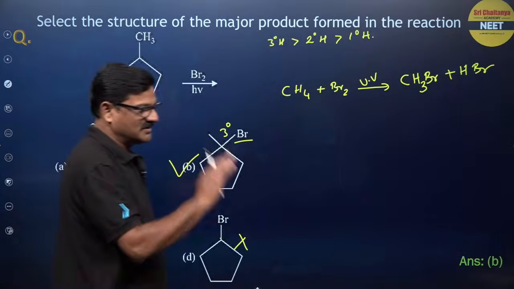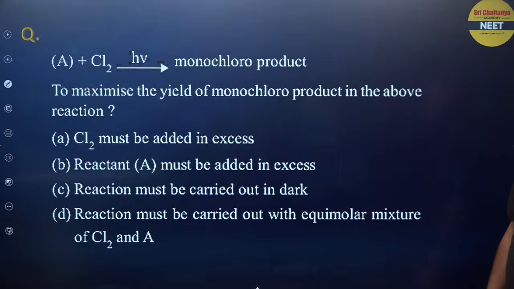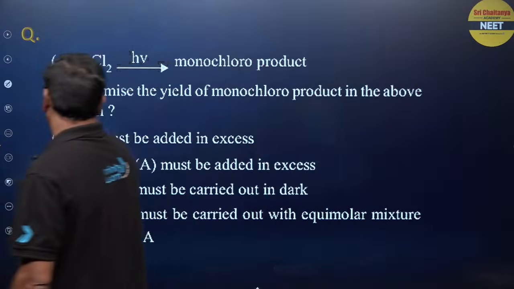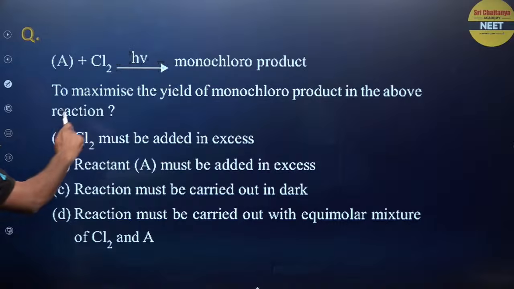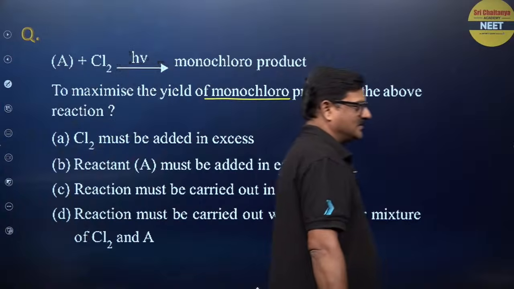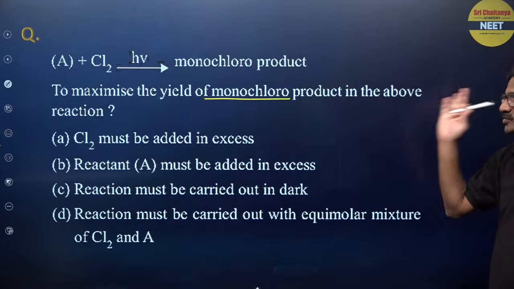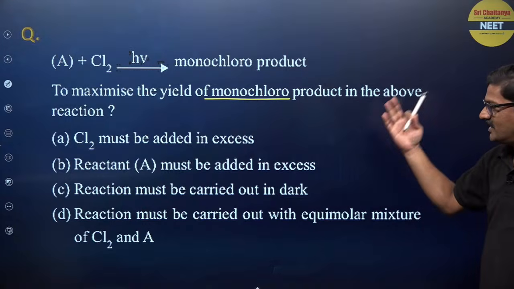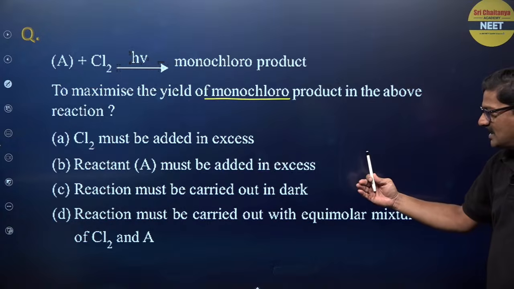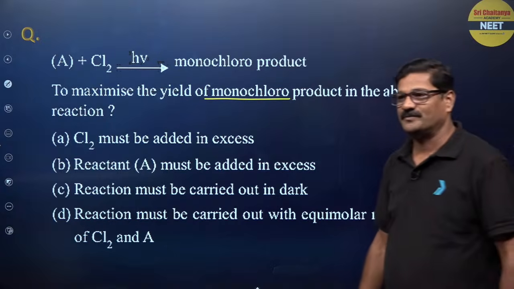Now, one more question I just want to ask you. A compound A treated with Cl2 in the presence of light gives a monochloro product. To maximize the yield of the monochloro product in the above reaction, what do you have to do? Cl2 must be added in excess, reactant A must be added in excess, the reaction must be carried out in the dark, or the reaction must be carried out with an equimolar mixture of Cl2 and A.